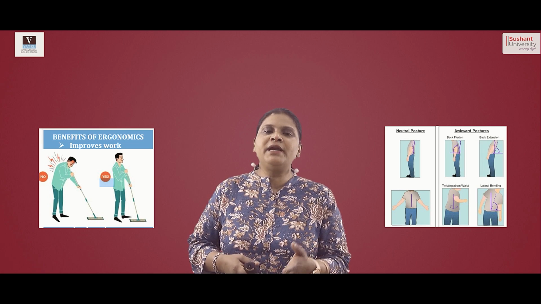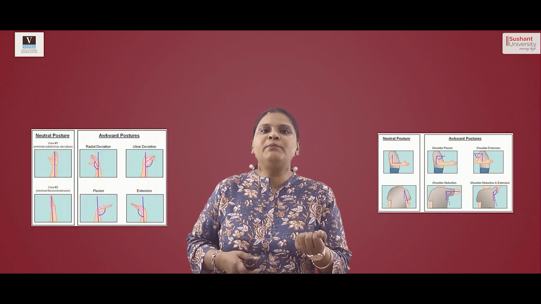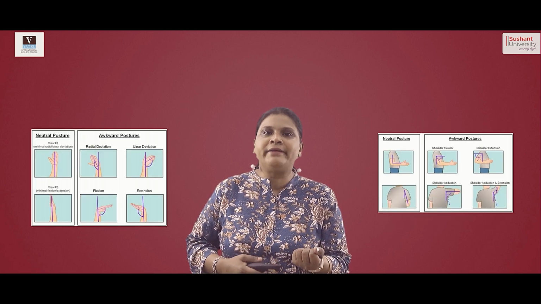Ergonomics is basically the kind of posture we are using in the work environment. For example, if I'm making the bed and bending down a lot, it means I'm going to hurt my lower back. If I am in F&B, and I'm holding a salver straight, then I'm going to hurt my tennis elbow or my wrist. So there is a way or a posture which is maintained in order to carry out proper ergonomics. This time and motion study also gives you an aspect to understand ergonomics and create a better and safe environment.